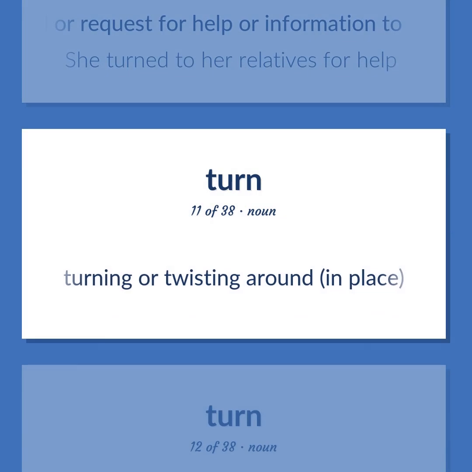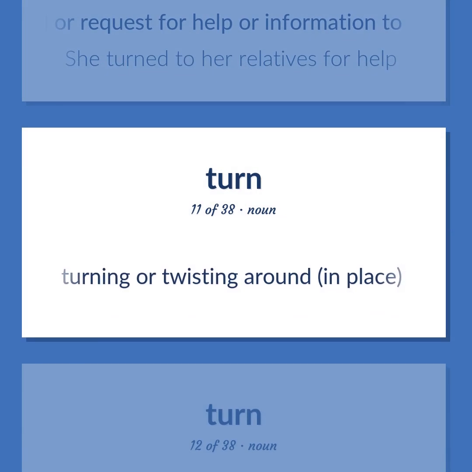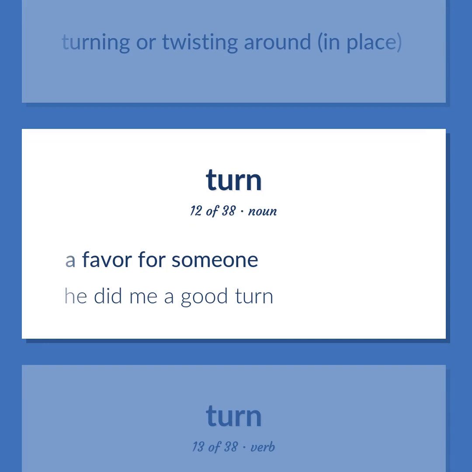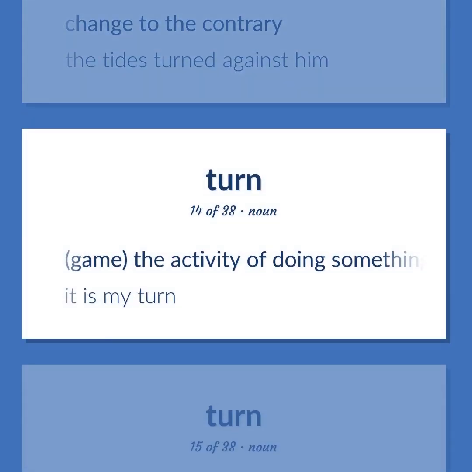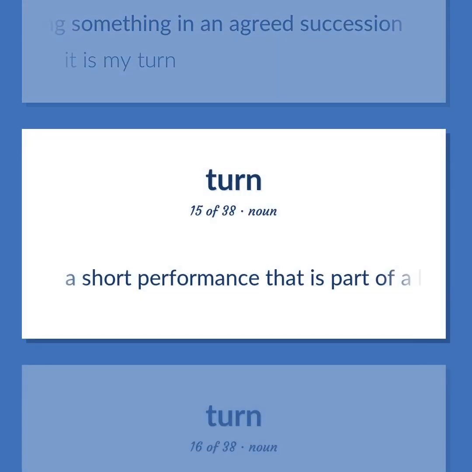Turning or twisting around, in place. A favor for someone. He did me a good turn. Change to the contrary. The tides turned against him. Game. The activity of doing something in an agreed succession. It is my turn. A short performance that is part of a longer program.